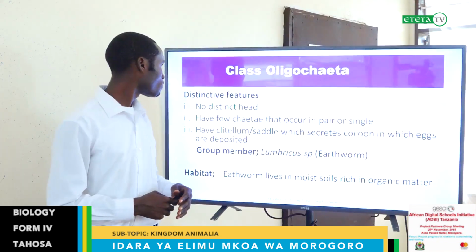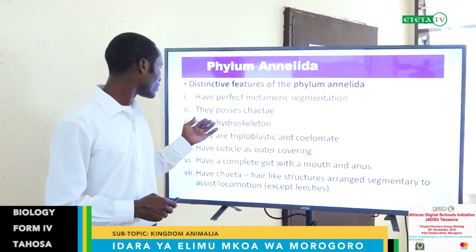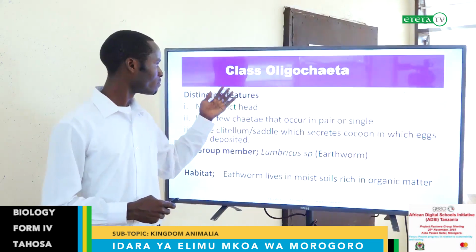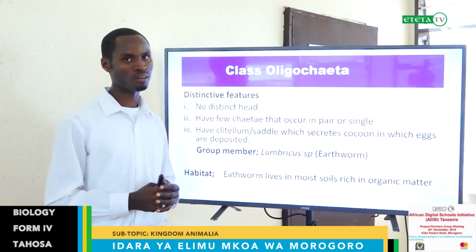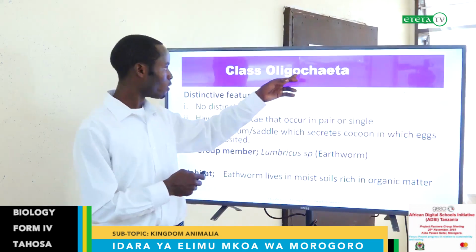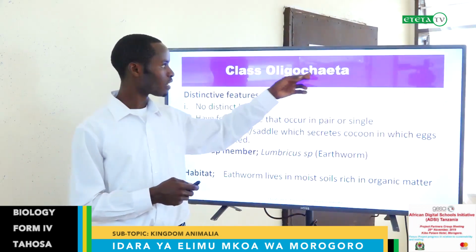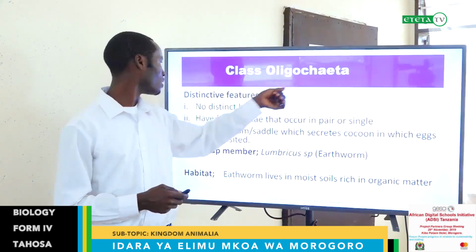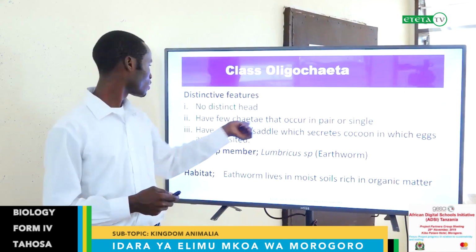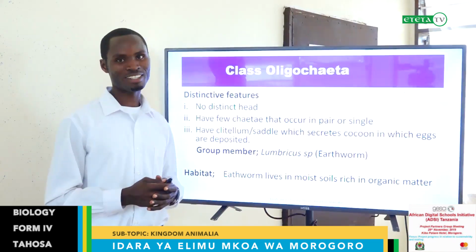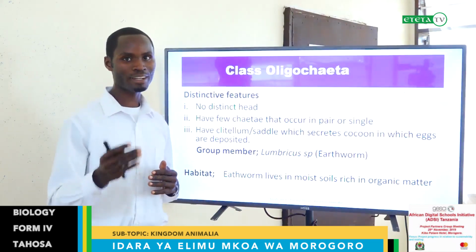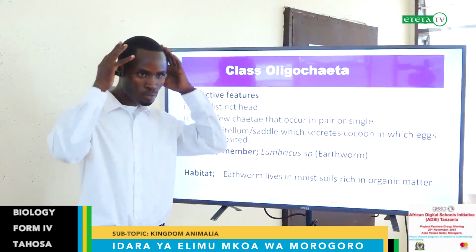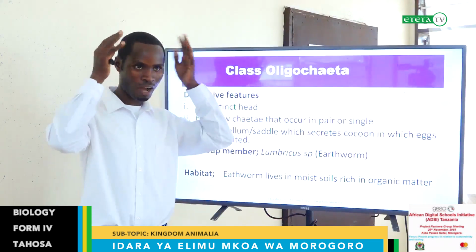Oligochaeta, this is the class under Phylum Annelida, the only class here. And it is because the organisms have chaeta. Chaeta is the structure for locomotion, and even the class we call Oligochaeta. Oligochaeta have these distinctive features. No distinct head. Sometimes you can confuse where is the head and where is the tail. It is a worm, but sometimes the head is not protruded, not roundish like our head region